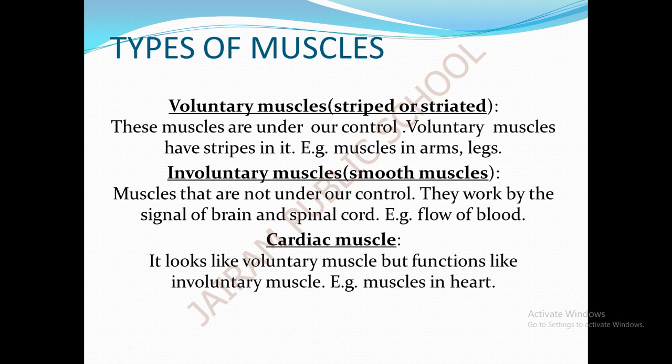These muscles work throughout our lifetime, 24 hours a day. The cardiac muscle has a structure like voluntary muscle but is strong and involuntary in function. So, the cardiac muscle will have stripes on it but works like involuntary muscle. We can't control the work of the cardiac muscle. The best example of cardiac muscle is the heart. This cardiac muscle is present in the heart only.